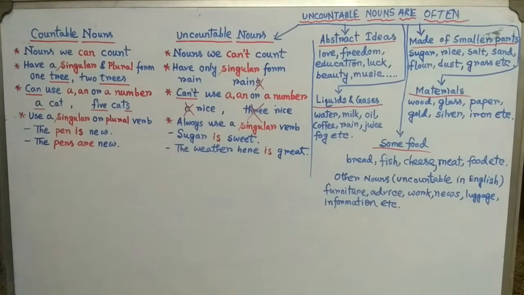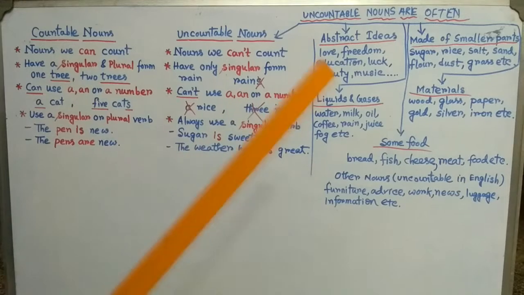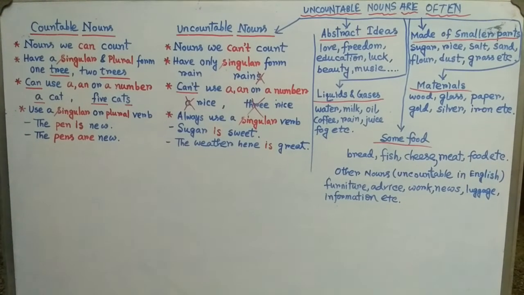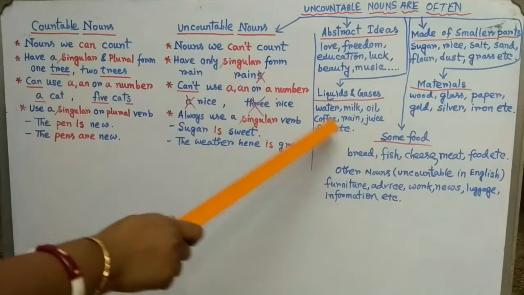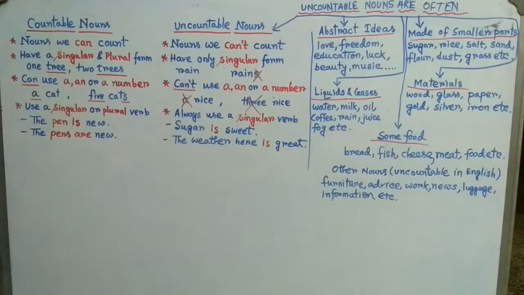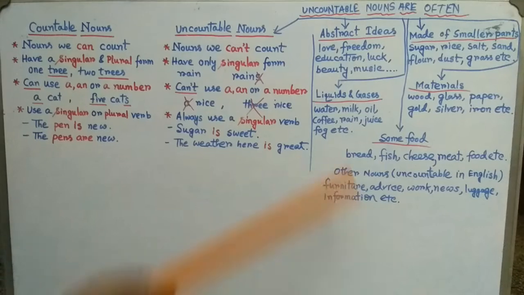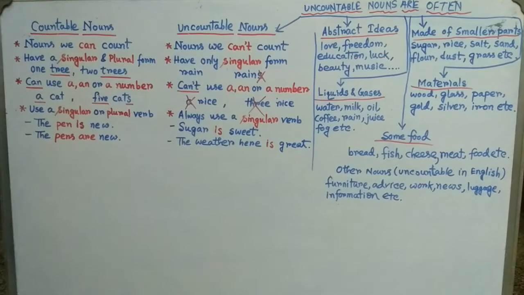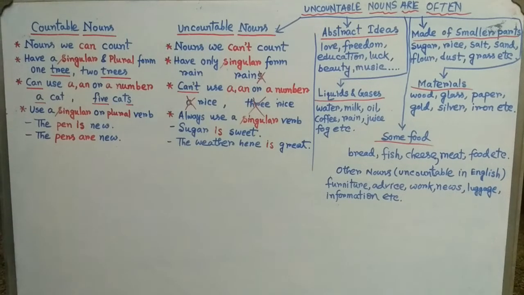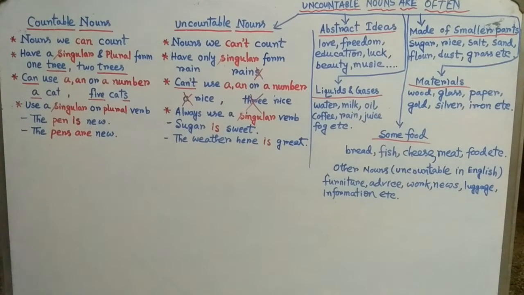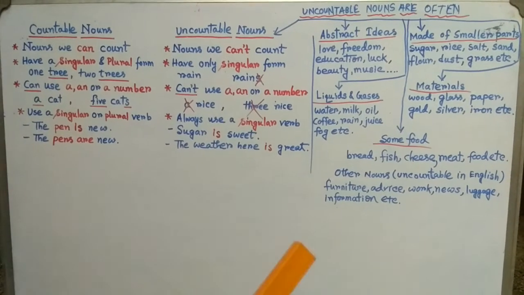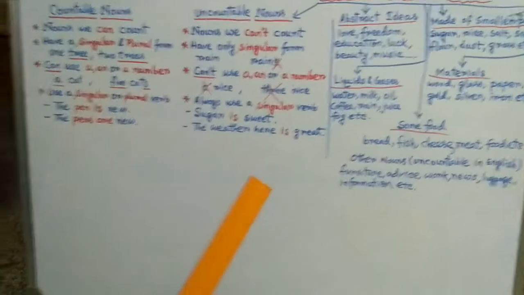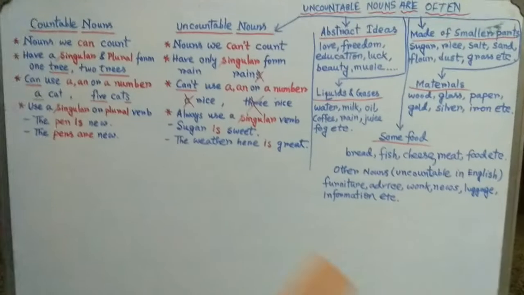Some more examples of liquids and gases that are uncountable nouns: water, oil, coffee, tea, rain, juice, fog, air, blood. These are all uncountable nouns. But sometimes we can also say a cup of coffee.